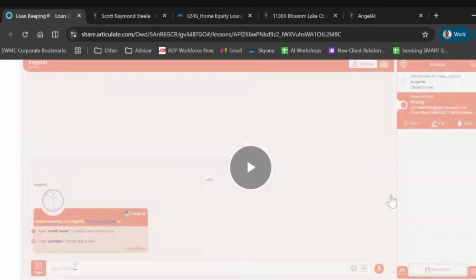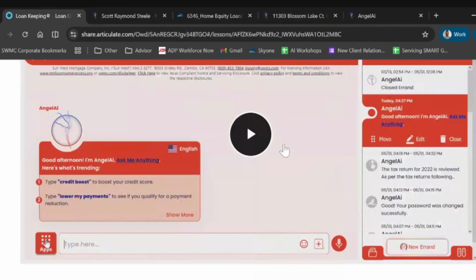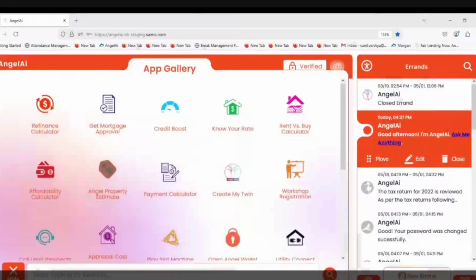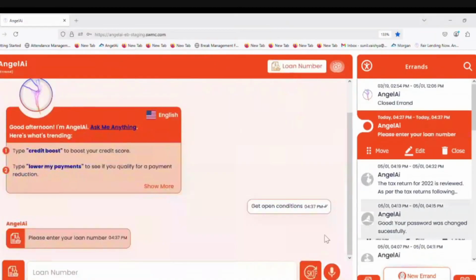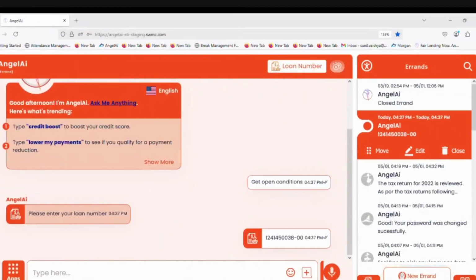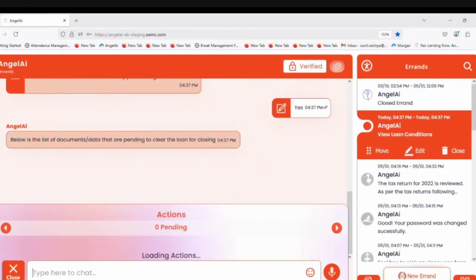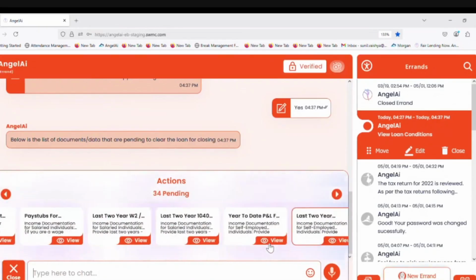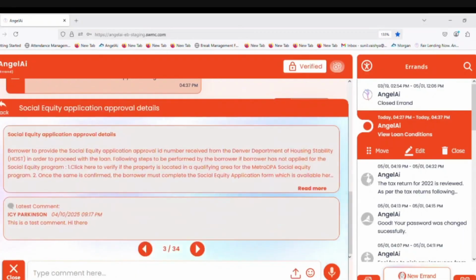Let me show you how you can work on the conditions inside Angel AI, because I'm very visual and I like this a lot. So if you want to work on the conditions, obviously for a SunWest loan that you have here on the pipeline, you can go to get open conditions. Once you click on get open conditions, it will ask you for the specific loan number that you want to work with. Once you provide that loan number, you accept the disclosure and it opens a little drawer for you with all the conditions that you have pending for that specific loan. You can work and clear them right there on the spot too, since you can upload documents and everything there.